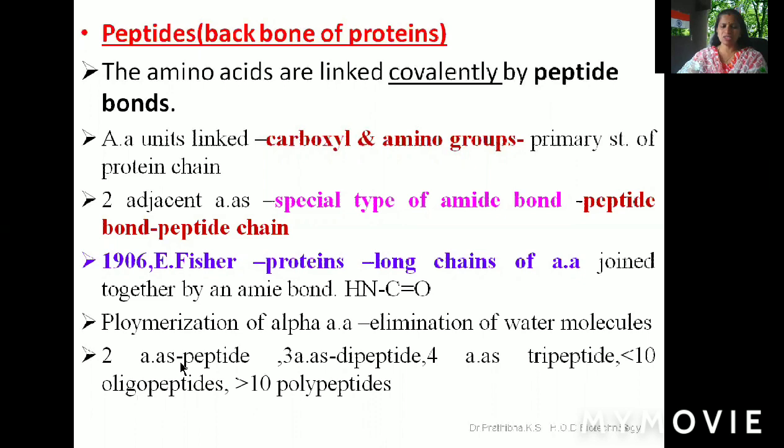When two amino acids are joined together, you can see the presence of one peptide. When three amino acids are joined together, we can see a dipeptide. When four amino acids are joined together, you can say a tripeptide. Fewer than 10 amino acids joined together are called oligopeptides. Oligo means few, whereas more than 10 amino acids joined together through the peptide bond are known as polypeptides. More than 100 amino acids joined together through the peptide bond are called macropeptides.